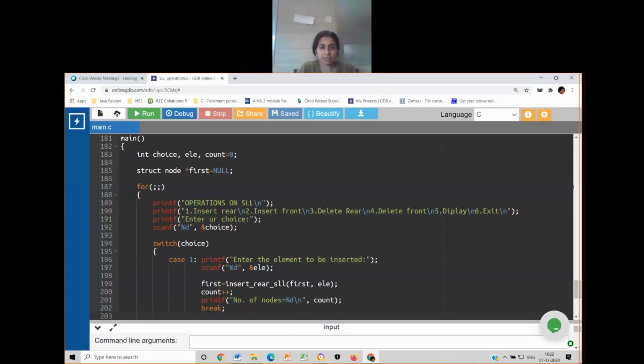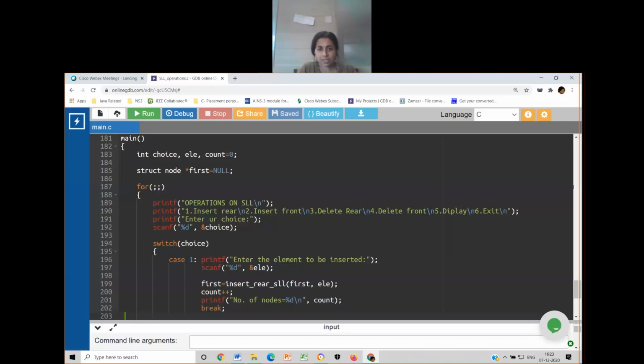Implement stack using linked list. What can be mapped to push? Okay. Praveen has commented insert front and delete front can be taken as push and pop.